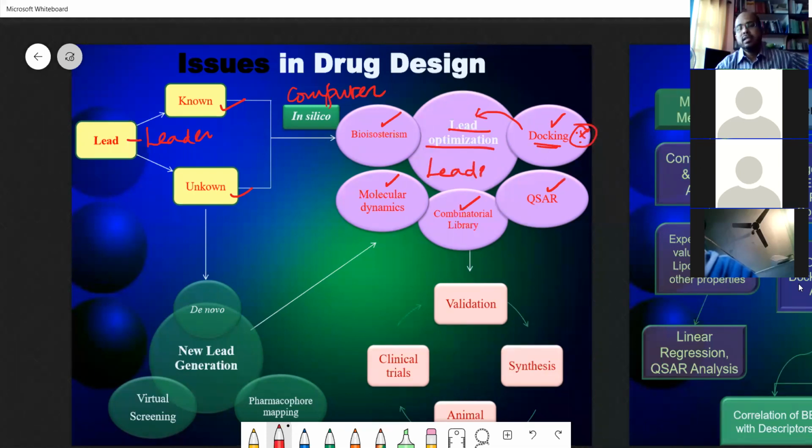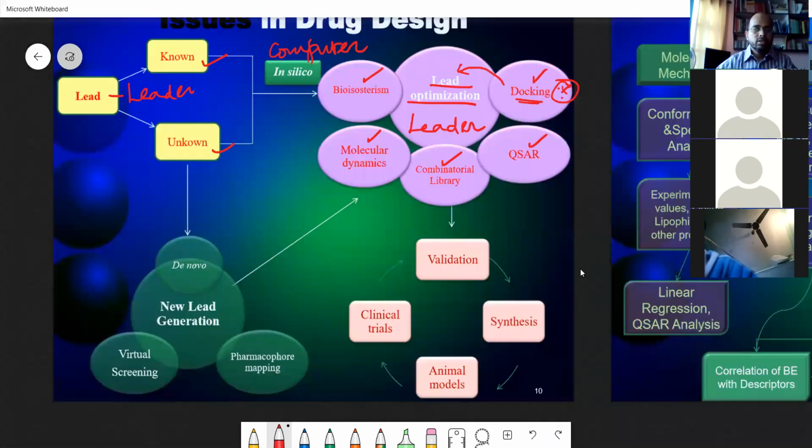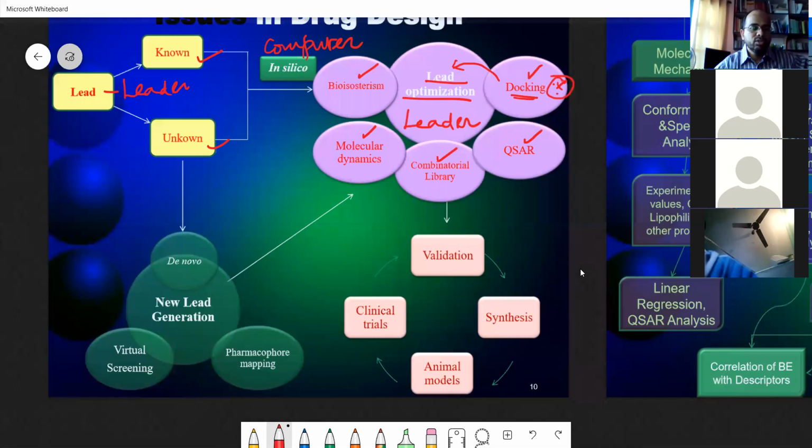Lead, as in leader, lend the lead. Our lead is not that. Lead is not the plumbum with atomic number 82 and mass 206. The most stable nuclide in the universe is lead. It absorbs all the radiation. Our lead is not that; that lead is the concern of radiation. So if you have unknown things, there also this is the job of computational chemistry.